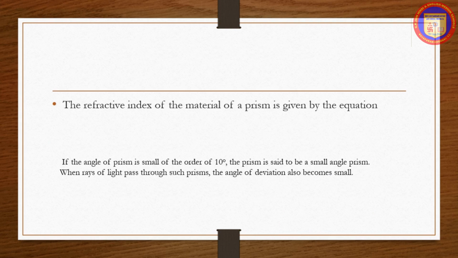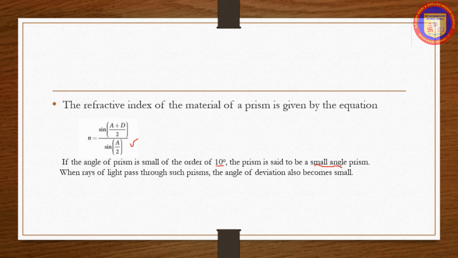The refractive index of the material of the prism is given by the equation n is equal to sin (A plus D) by 2 divided by sin A by 2. We have learned this in the prism equation, where A is the angle of the prism and D is the angle of minimum deviation. If the angle of the prism is small, of the order of 10 degree, the prism is said to be a small angle prism. When a ray of light passes through such a prism, the angle of deviation also becomes small.